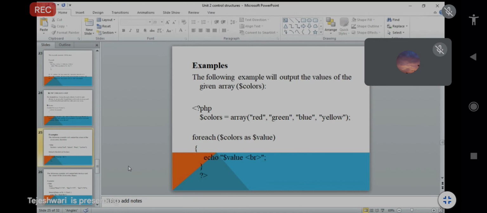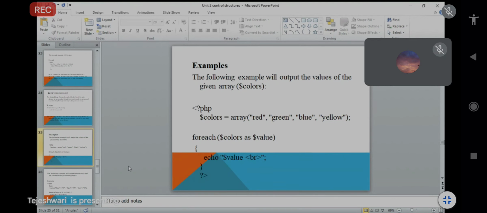Array in brackets, suppose Geography, Marathi, Hindi, English. Next, foreach in brackets $subject as $value, and echo $value will be printed. So $value will be red, green, blue, yellow, printed one by one.